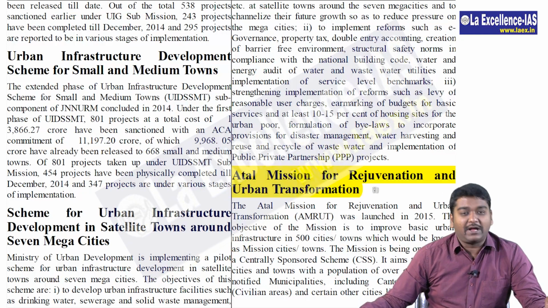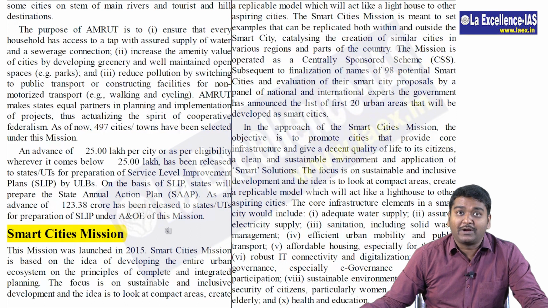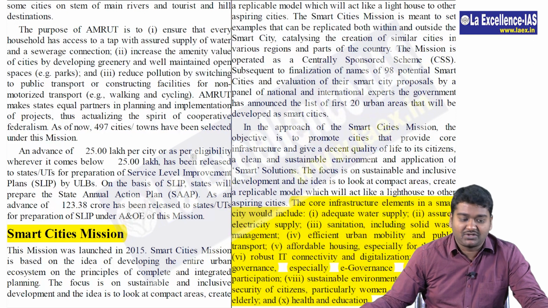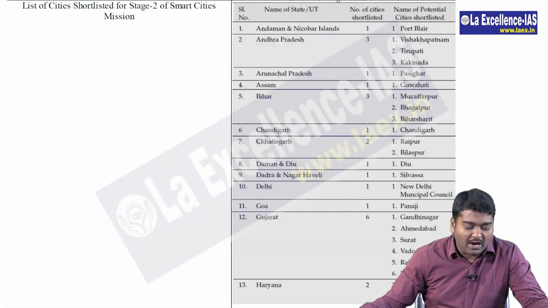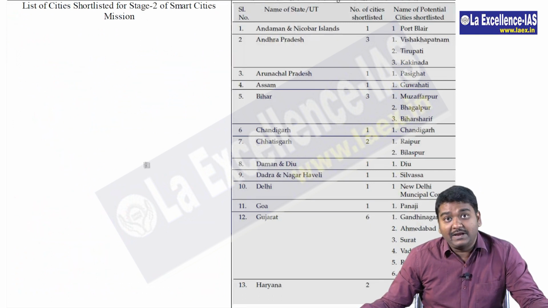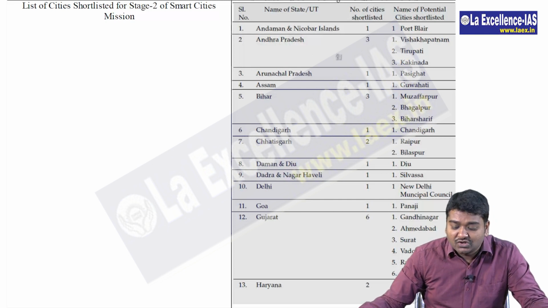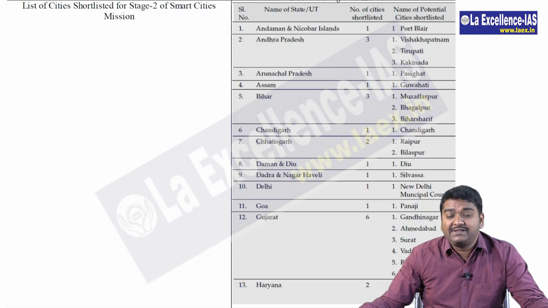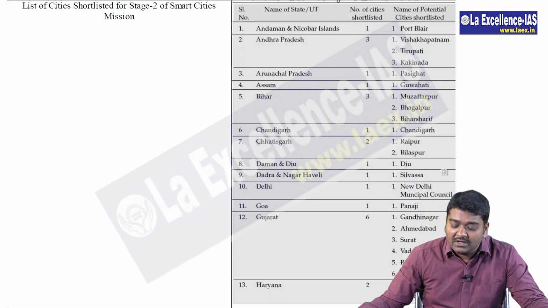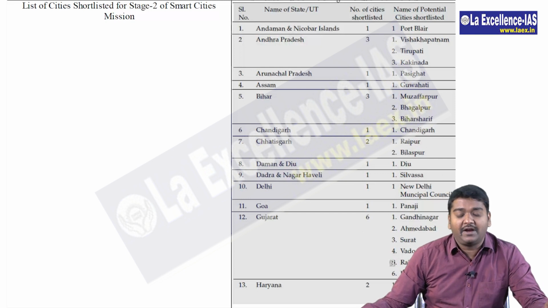Then in page 674, read about Amrut once. Not much, they won't ask you, but try to read it once. But smart cities mission is actually important from both prelims and mains point of view. Here you have to look at the core infrastructure elements that are available here, and then you also have to see the table which focuses on different places which are part of this and which have been focused for smart cities. So they may give you which of the following cities are part of the smart cities mission. So please be careful. Easy to remember, just go through it once carefully. Before exam, if you can revise this table, it will be helpful.